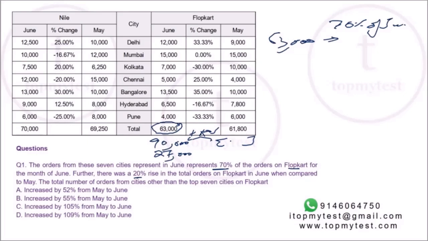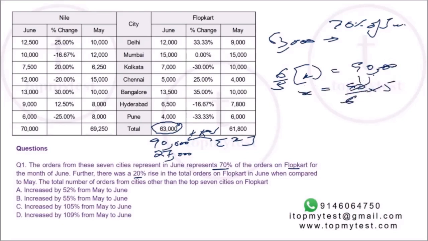So what will be the original value? 20% rise is a 1/5 rise. So 6 by 5 of this X will be 90,000, which means X should be 90 by 6 into 5. That's 15, 5, 75,000. Right, this is 75,000.